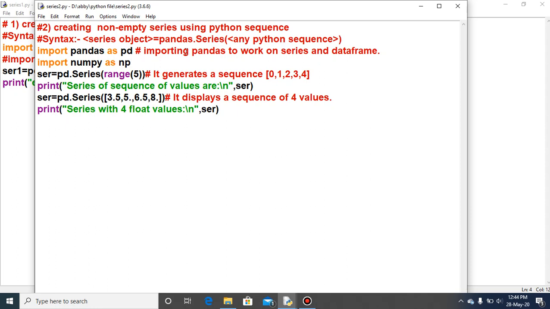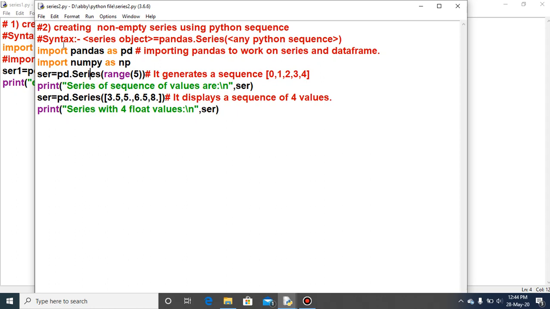One thing you must keep in mind when creating the series with the constructor or function: S must be capital. As you can see here, the S of Series must be capital.